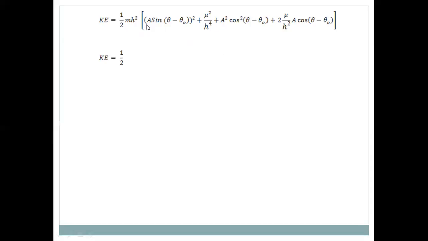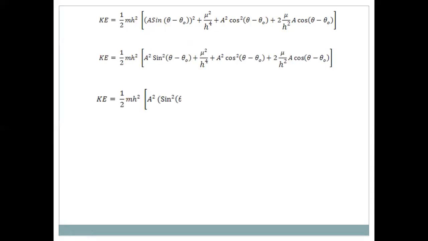Here A² cos²(θ − θ₀). When A² is taken as common, we get A² [sin²(θ − θ₀) + cos²(θ − θ₀)], and μ²/h⁴ plus 2μ/h² A cos(θ − θ₀). We know sin²θ + cos²θ is 1. This value goes to 1.